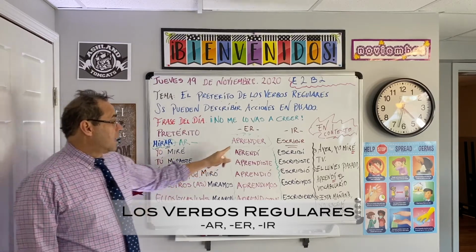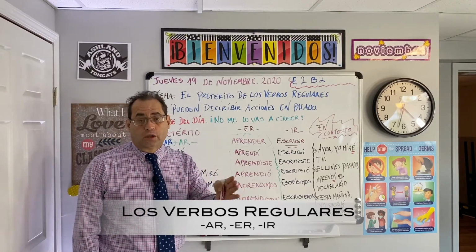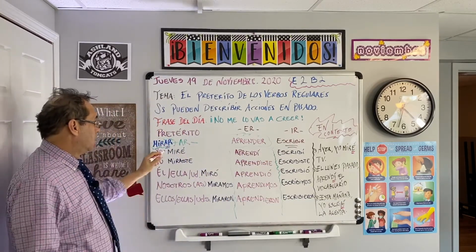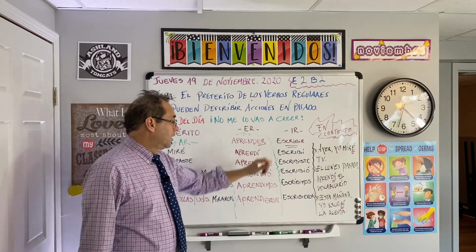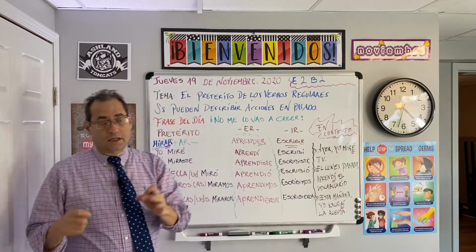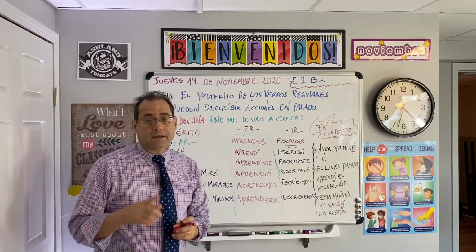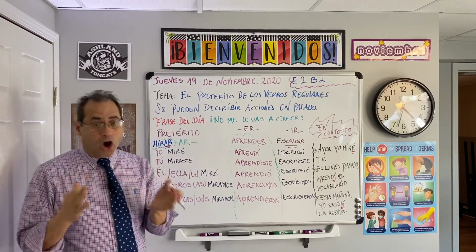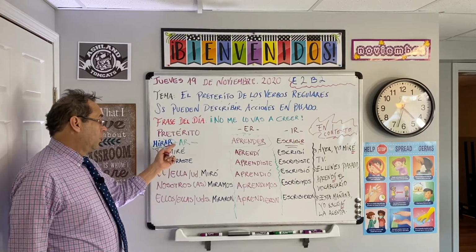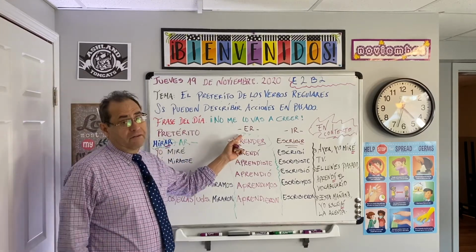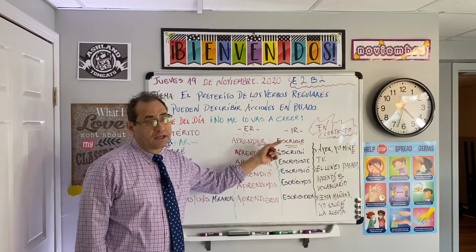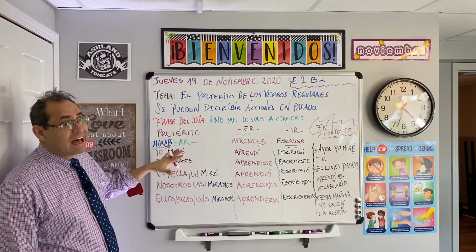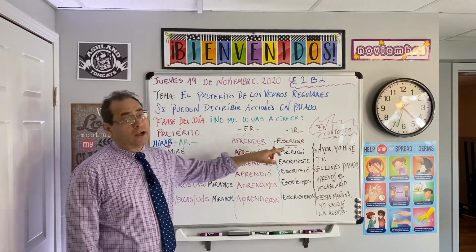Okay, that's mirar. Aprender, to learn. Escribir, to write. 3 verbs. Look at the endings. Mirar, aprender, escribir. Those are the endings. As a culture shock, guys, we have in Español more AR verbs than ER and IR verbs. So if, for example, we have 100 verbs, we're going to have about 25, maybe 30 ER and IR verbs. So it is really more common to see AR verbs in Spanish than endings ER and IR.